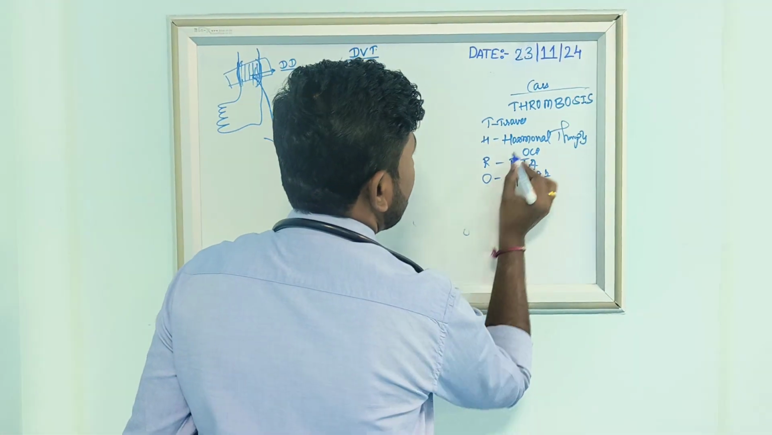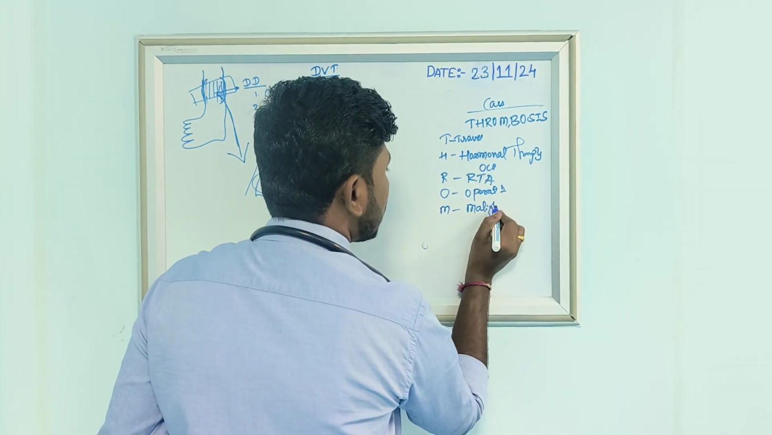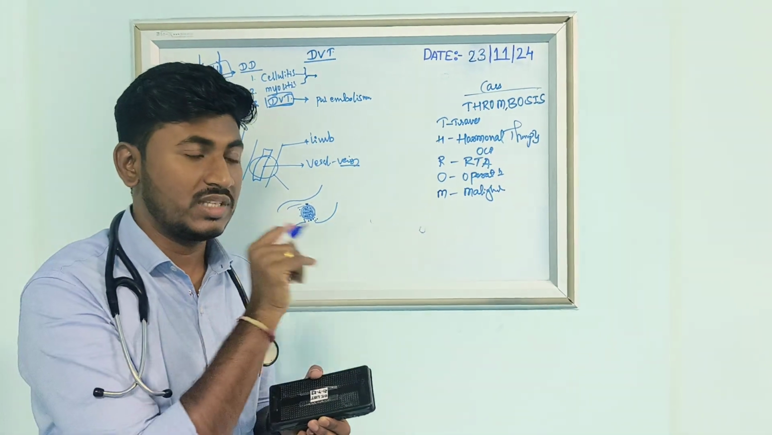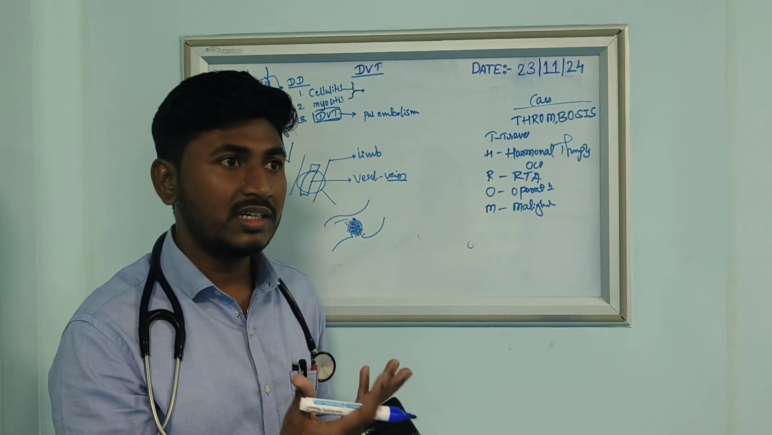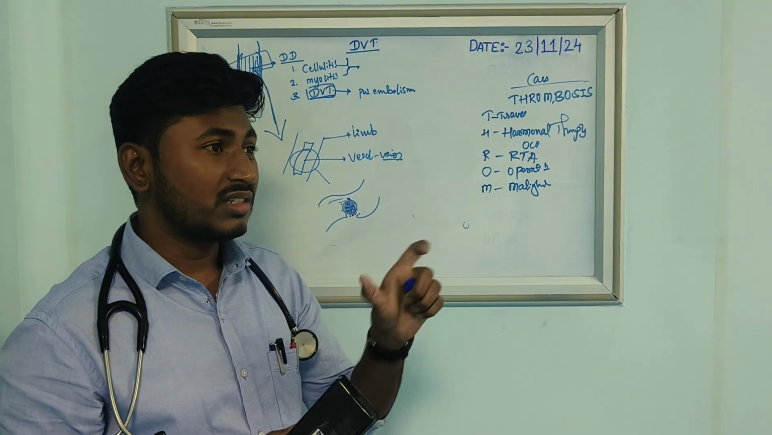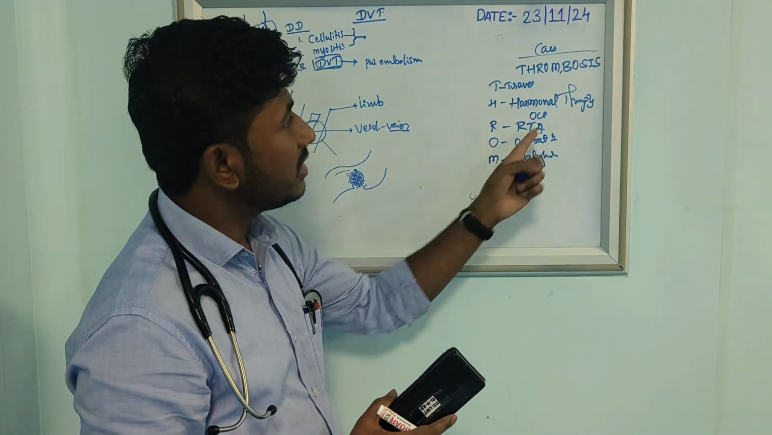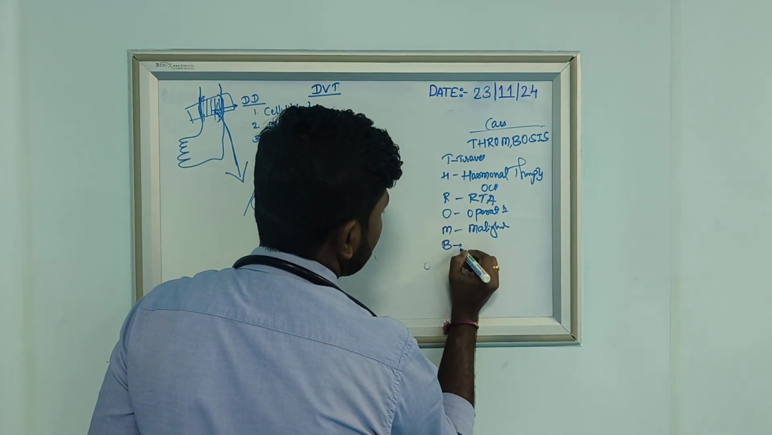And next is M. M is nothing but malignant conditions. What do you mean by malignant condition? There are some CA conditions which may affect the vessels and blood. It may be a blood CA, or any other CA, pancreatic CA or any other liver cancerous condition. The blood clotting factors may be severely affected, and because of this condition they will cause thrombosis, deep vein thrombosis.